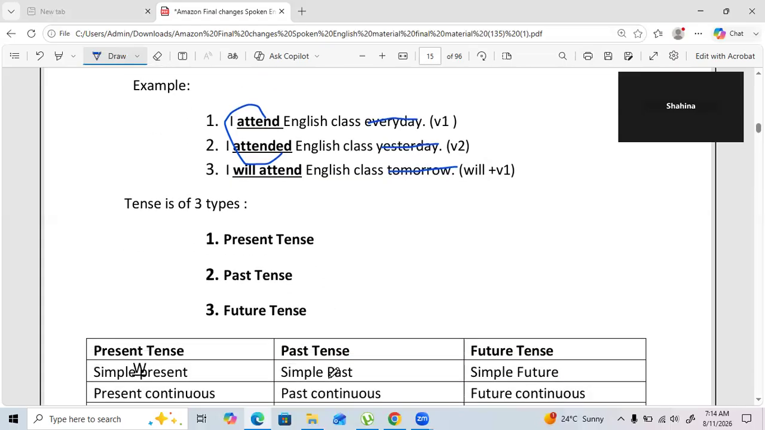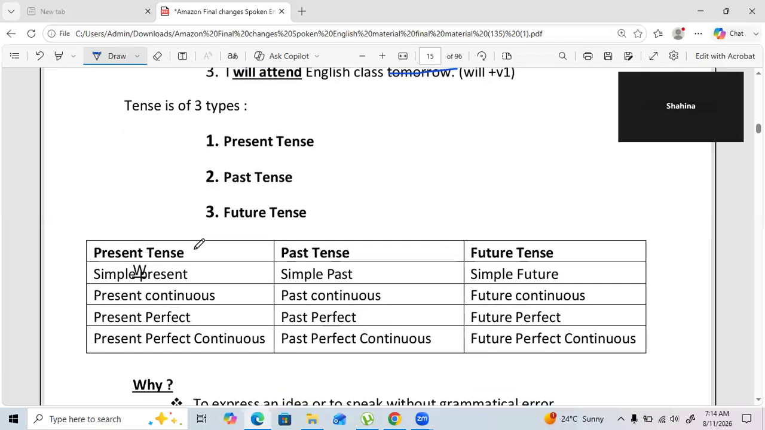Now, further, the three tenses are divided into four. That is simple present, present continuous, present perfect, present perfect continuous. In the same way, for past and future: simple, continuous, perfect, perfect continuous. So each one is divided into four. Now we'll see why only four, why not five.